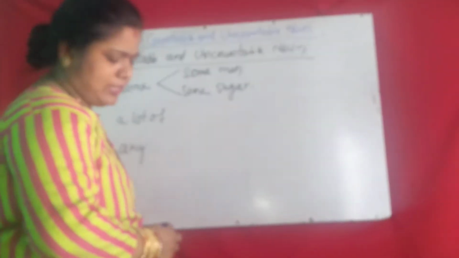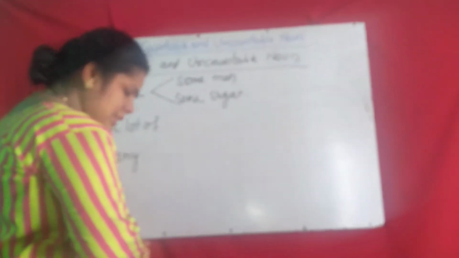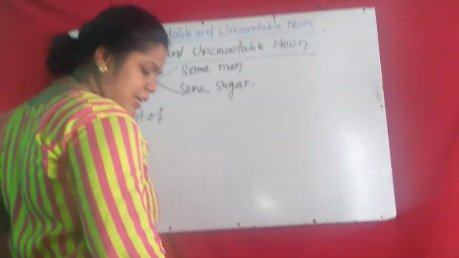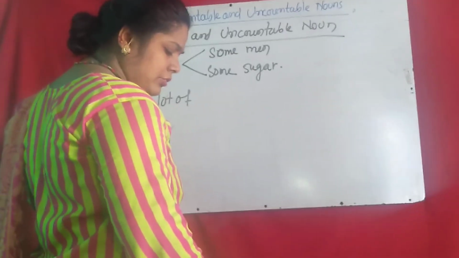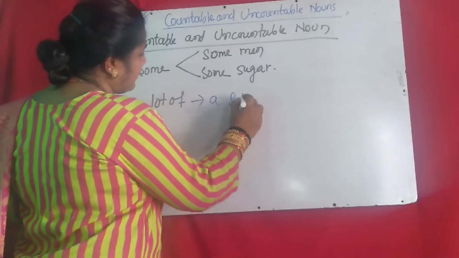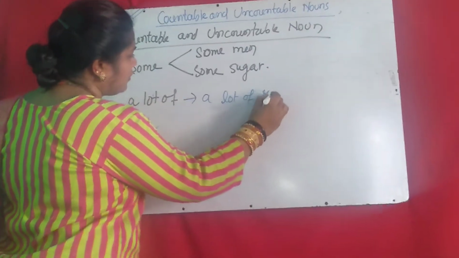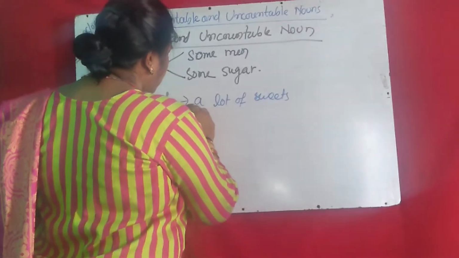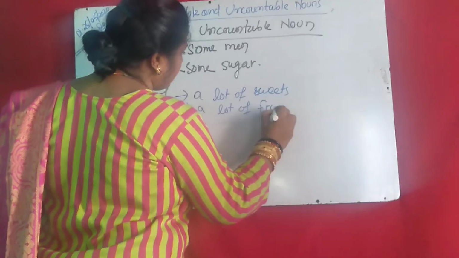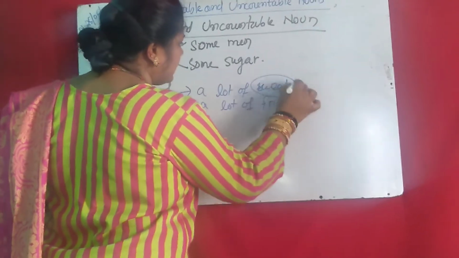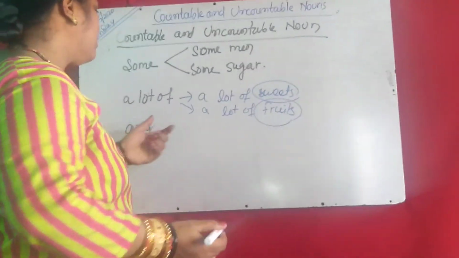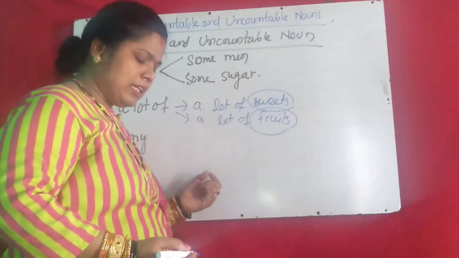Both are correct. Then "a lot of" is also used: a lot of sweets, a lot of money, a lot of fruits. So in some cases "a lot of" is used for both countable and uncountable nouns.